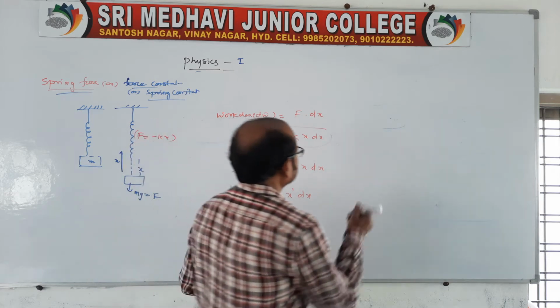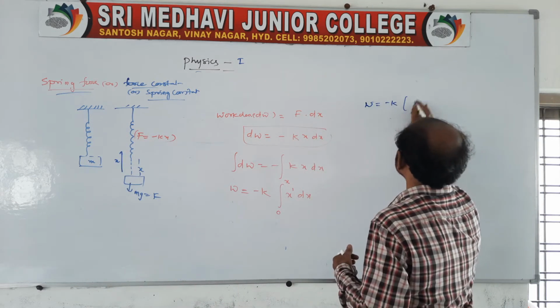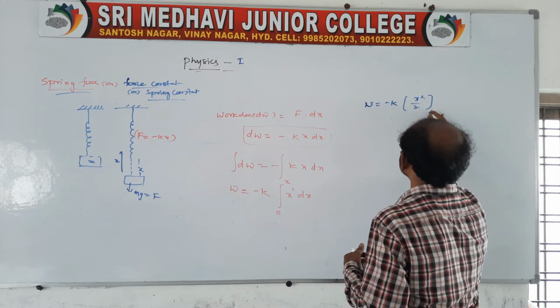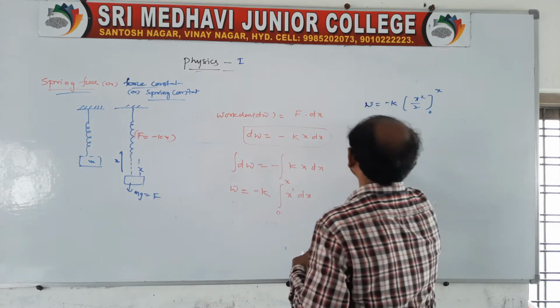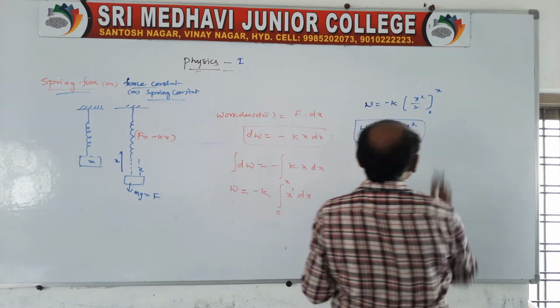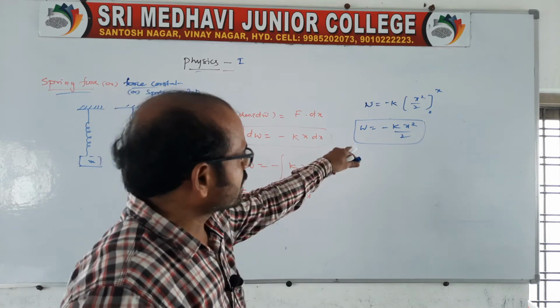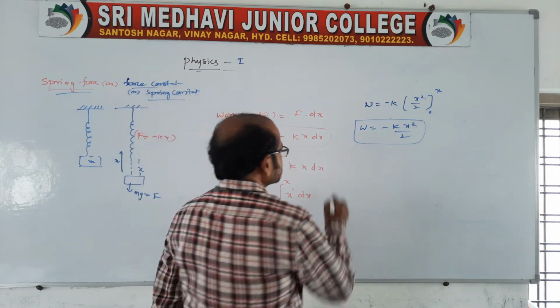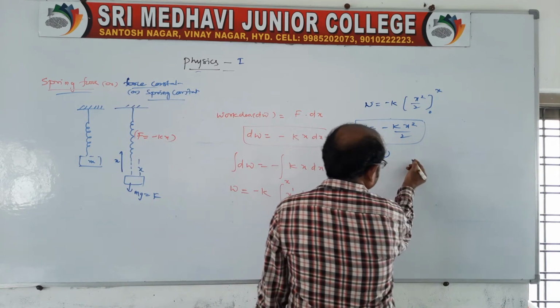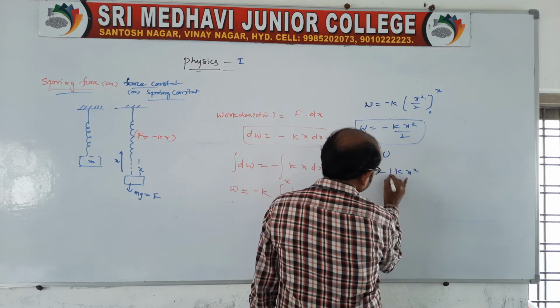Therefore, work done is equal to minus k into x square by 2 from 0 to x. Therefore, it is minus kx square by 2. This we can call the work done by the spring, which is in the form of potential energy. That is, potential energy is a conservative force.